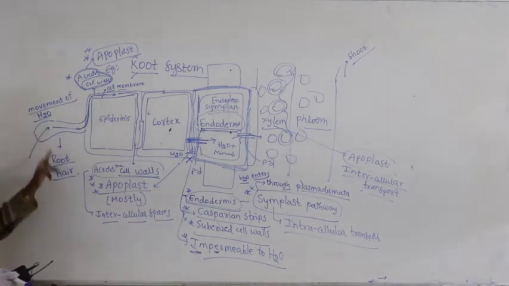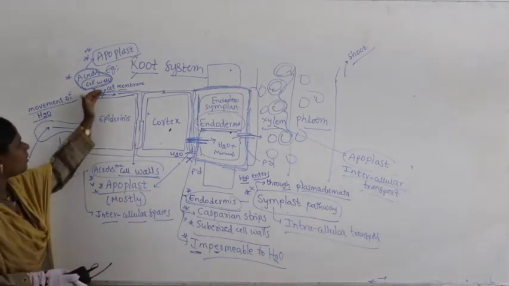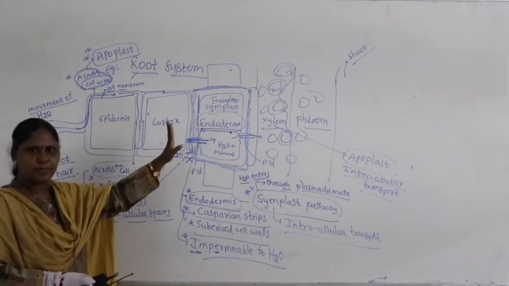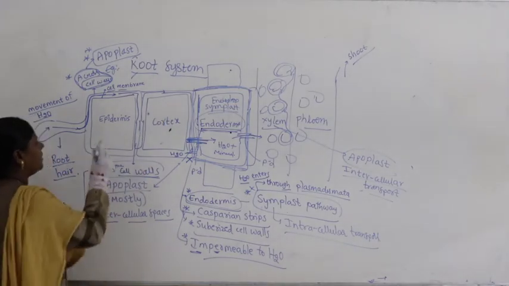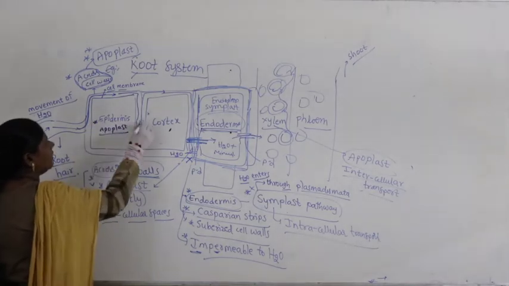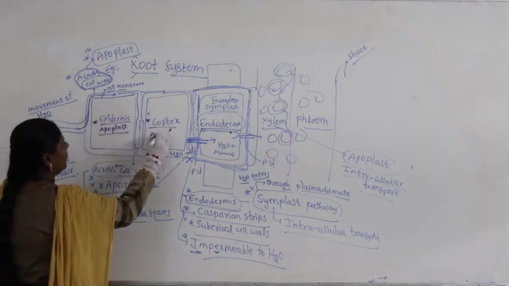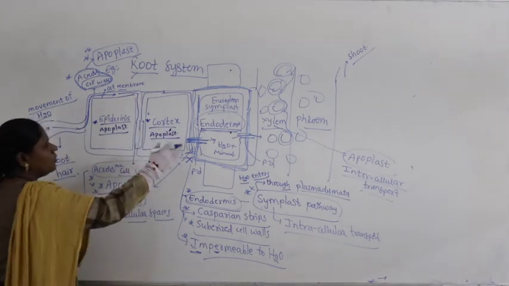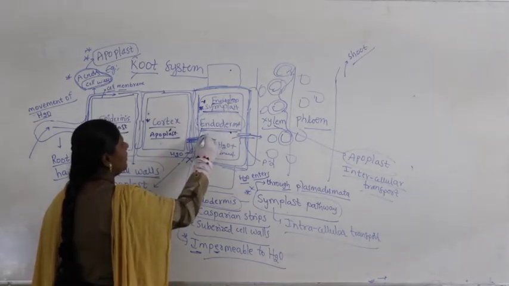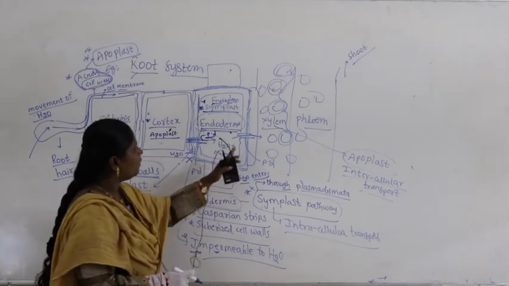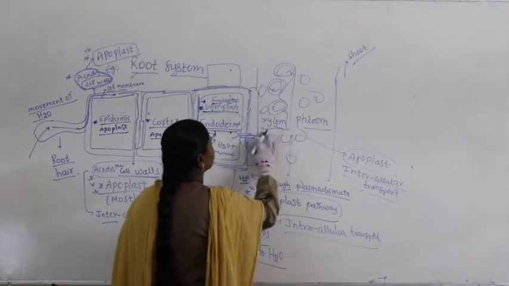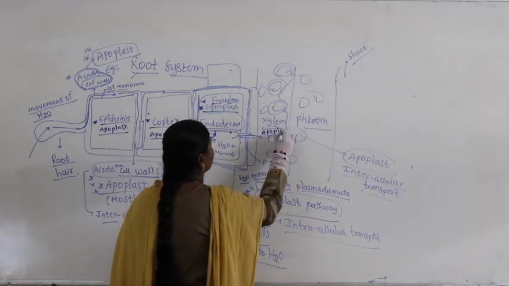So from the root hair it is epiblast. In the epidermis, across the cell walls, epiblast. Cortex, across the cell walls, not crossing the cell membrane, epiblast. So here you can write epidermis means epiblast occurs. In the cortex also it occurs by epiblast. But coming to the endodermis it is symplast, needs energy, and occurs through plasmodesmata. Coming out from the endodermis to the xylem, again symplast, but within the xylem again epiblast.